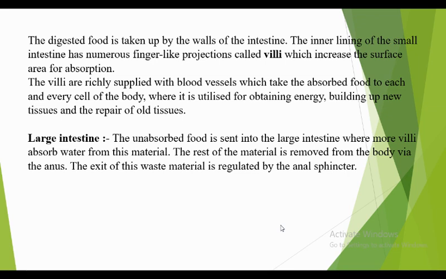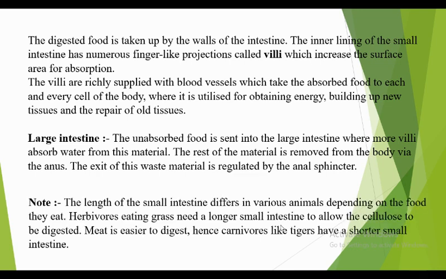In the large intestine, which also has villi, what does it do? It absorbs water from the undigested food. Some water is present inside the undigested food, and that is absorbed by the large intestine. The rest of the waste material is removed out of the body by the anus. The exit of this waste is regulated by the anal sphincter, the muscle that helps in removing the materials.